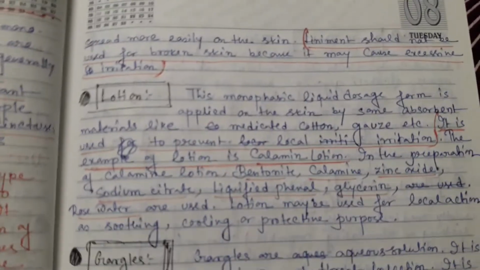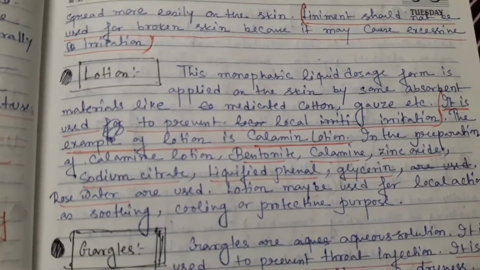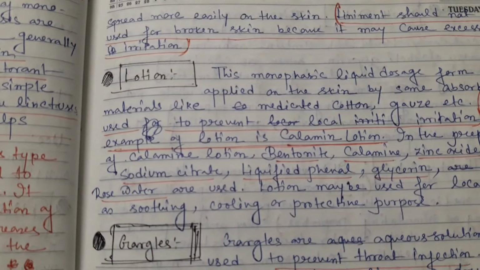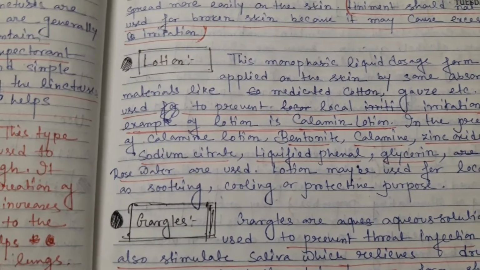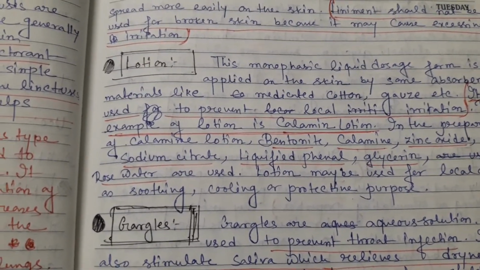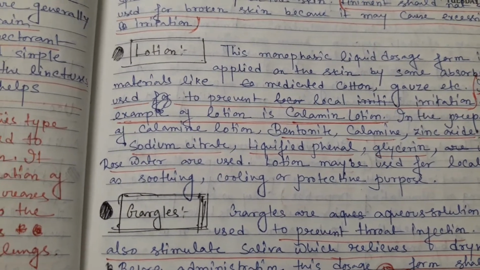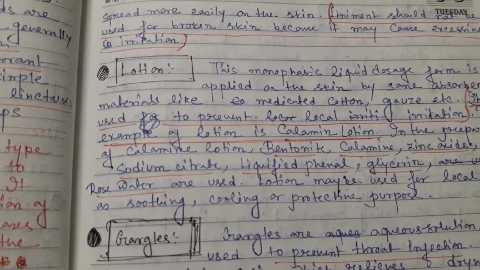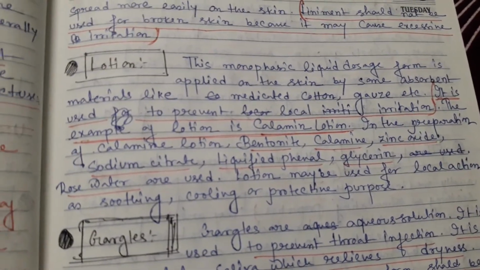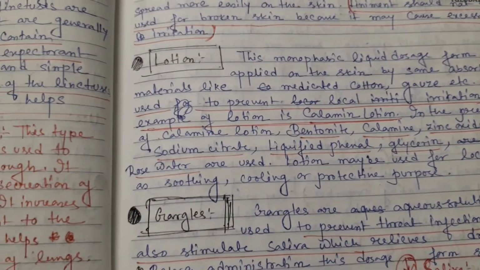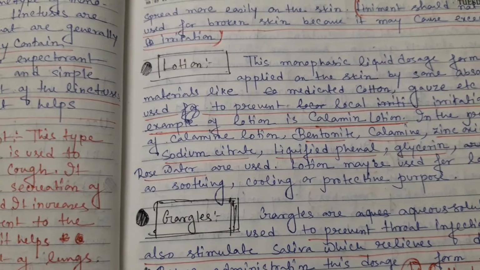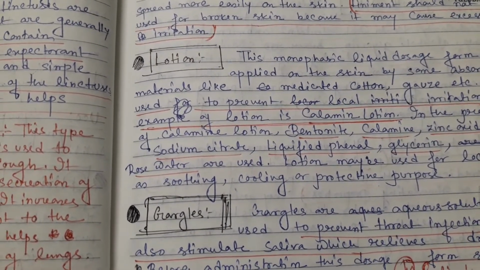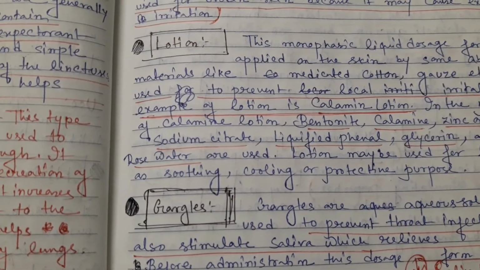And then lotion. What do you mean by lotion? An important example of a lotion used on our body is calamine lotion. Calamine lotion is very important. And which ingredients are used for calamine lotion? Bentonite, starch, calamine, zinc oxide. These substances are used to prevent irritation on the skin. Okay, so lotion is very important. It is also used for external purposes.